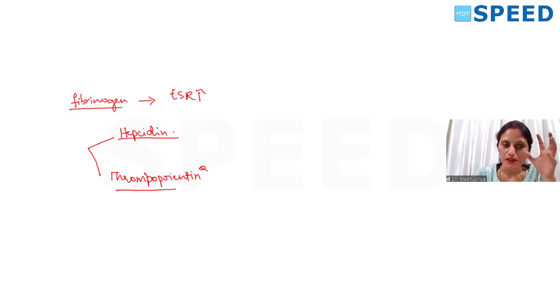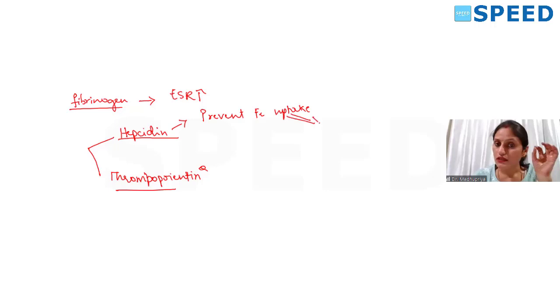So what is the primary function of hepcidin? When there is acute inflammation, hepcidin synthesis is increased, and this hepcidin will prevent iron uptake by the erythrocyte precursors. That is how, on prolonged effect, it is going to cause anemia of chronic disease. It is usually NNA. This is an old question. But how does hepcidin cause anemia? Hepcidin is going to prevent iron uptake.